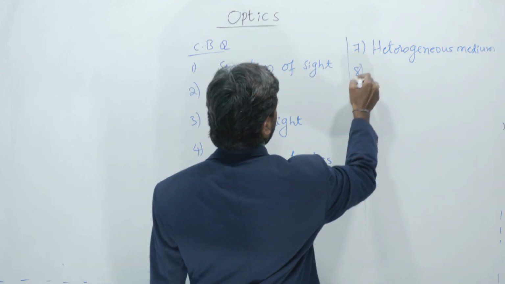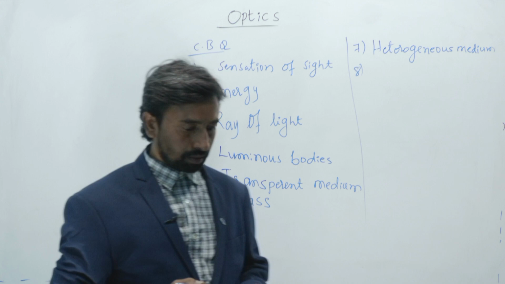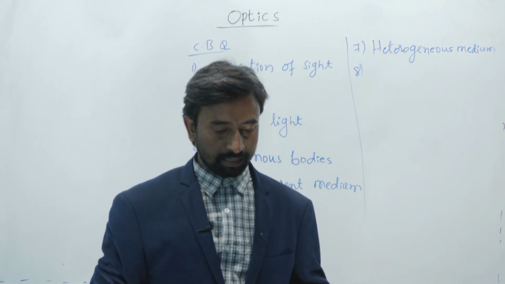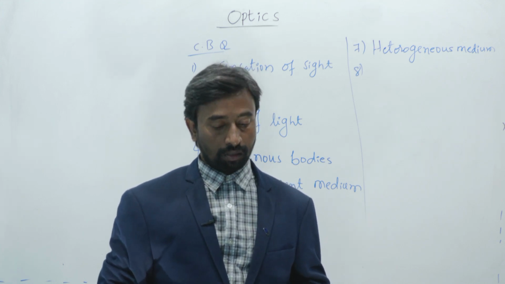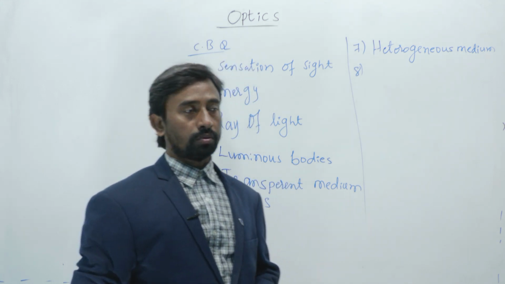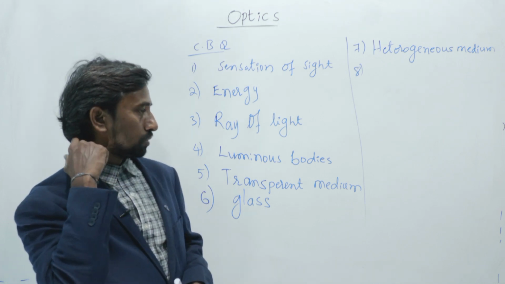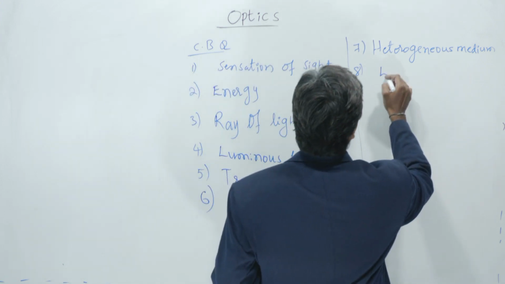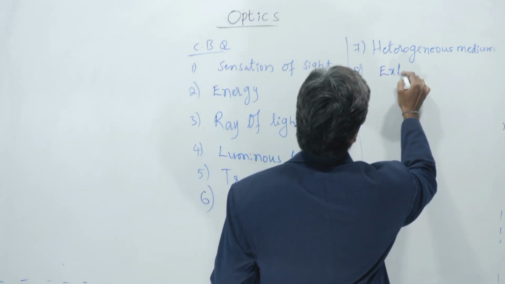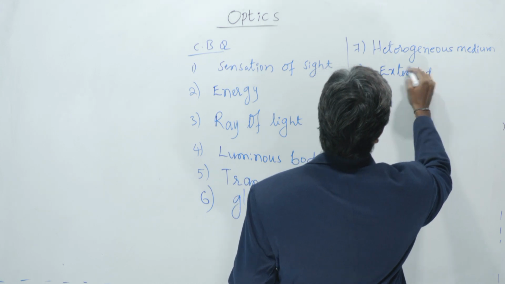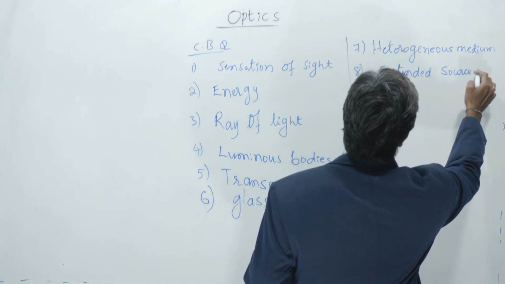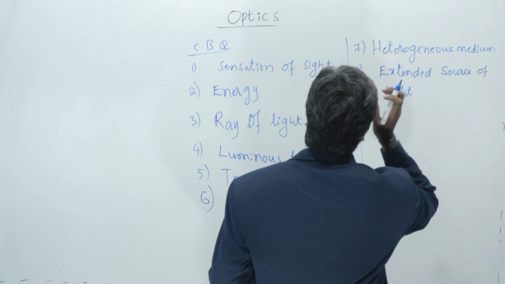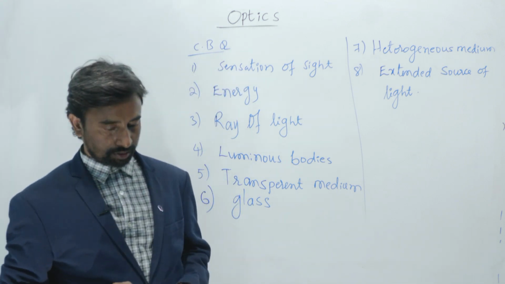Next, the eighth one. A tube light is an example of a point source of light, extended source of light, both 1 and 2, or neither. A tube light is an extended source of light, not a point source. These are the concept based questions.